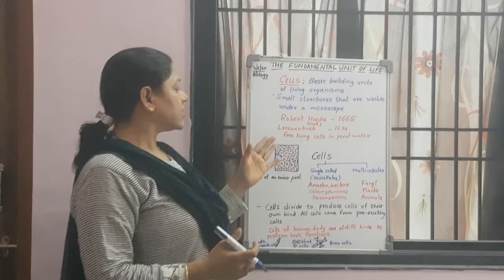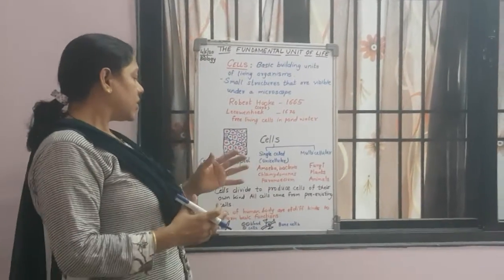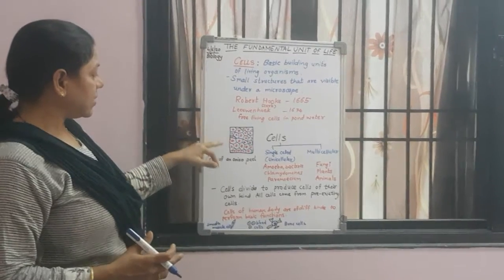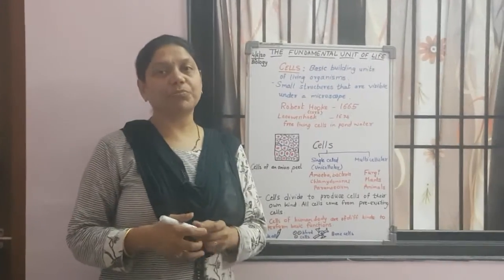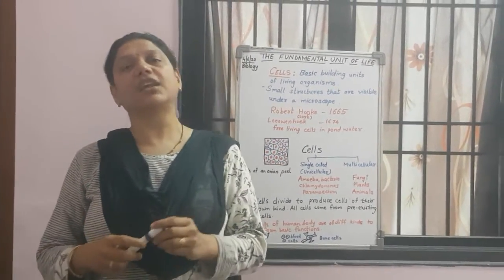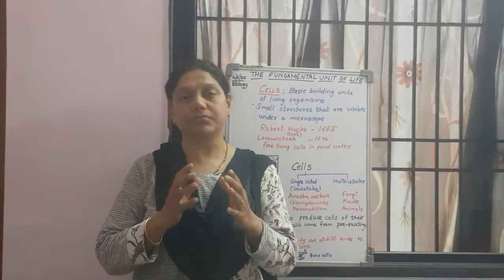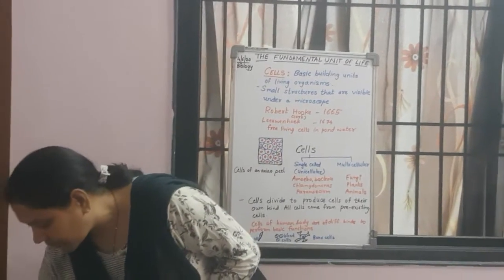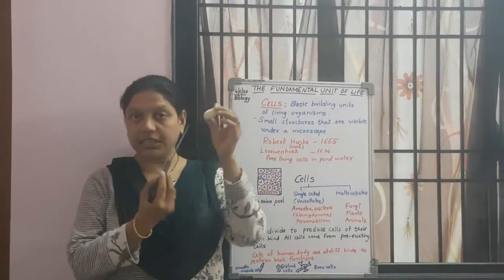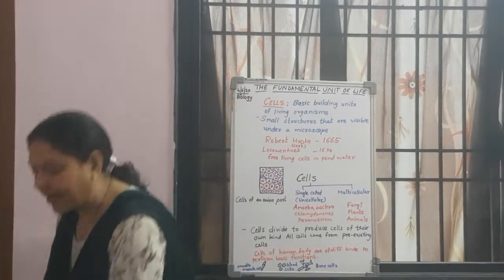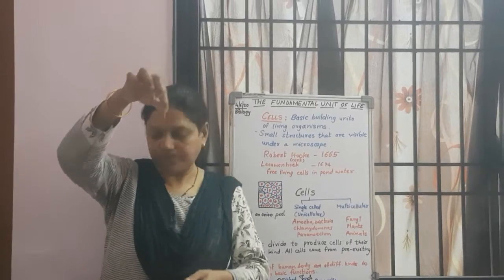Now, when we talk about the structure of cells, as we say, cells are found everywhere. When we see the cells in an onion peel, there is an experiment. Actually, I cannot perform the experiment here. When I take you to the lab, I will show you how it works. But right now, I have some things that I can show you. What you have to do is take an onion, cut it, and take out a piece.